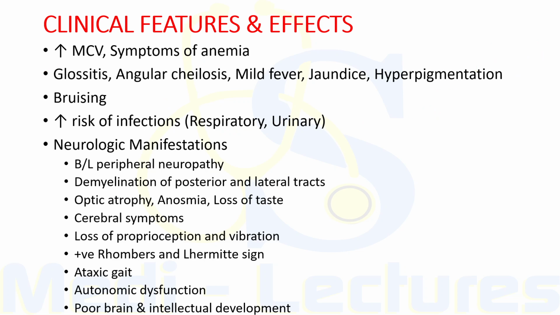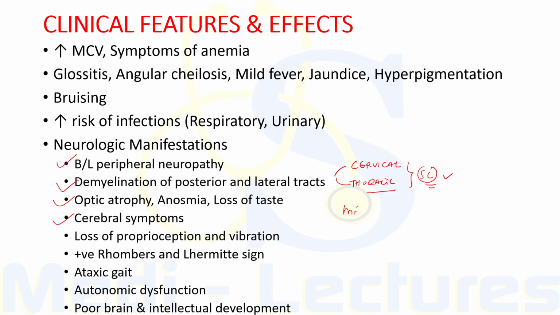Neurological manifestations are important, as vitamin B12 or cobalamin is needed for myelination of the central nervous system. Its deficiency may cause bilateral peripheral neuropathy, or there can be demyelination of posterior and lateral tracts of both the cervical as well as thoracic spinal cord. There can be optic atrophy, anosmia, and loss of taste. Cerebral symptoms include dementia, depression, psychotic symptoms as well as cognitive impairment.